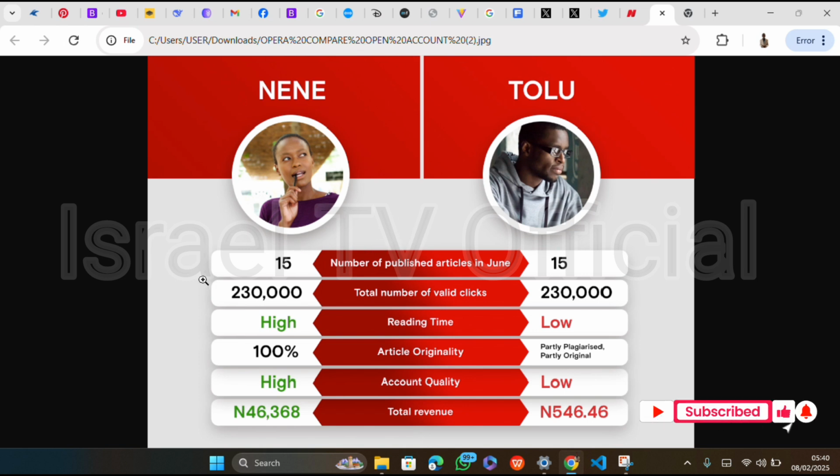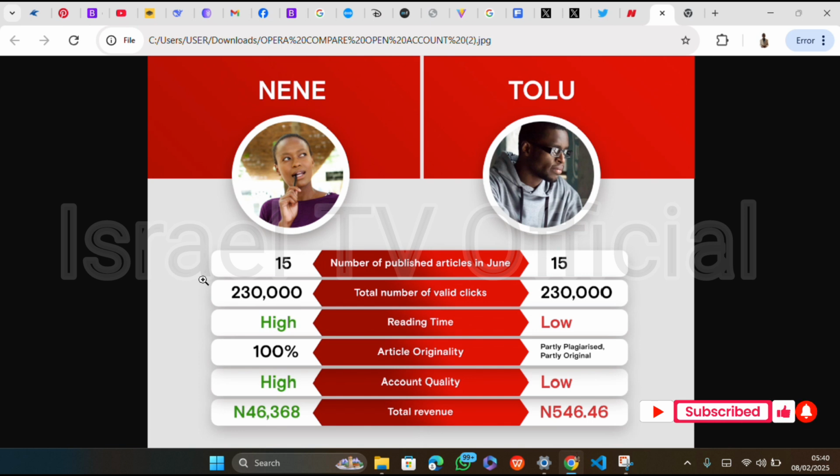These valid clicks are like people that click your ads, or probably went through your ad. I will talk about this reading time more. But people who click your ad and view your ad, then the reading time. This Nene had a high reading time, like the number of minutes that people spend on your article.